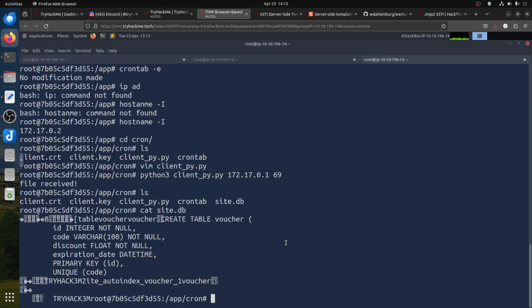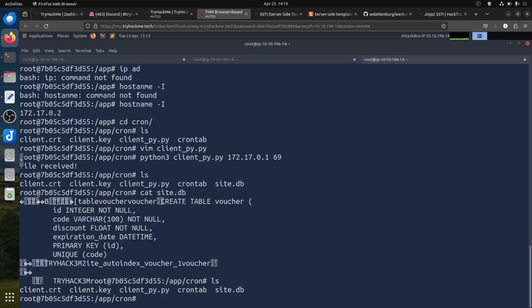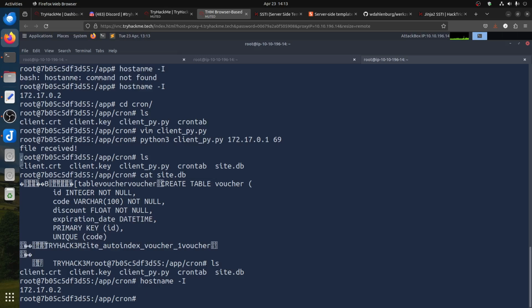So now, what can we do with this script? Basically, I can send and I can receive. I can copy files. We are in hostname -I, we are at .0.2, and so you can think about escaping or something, and the script can talk to 172.